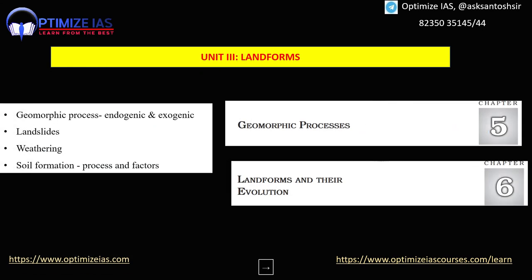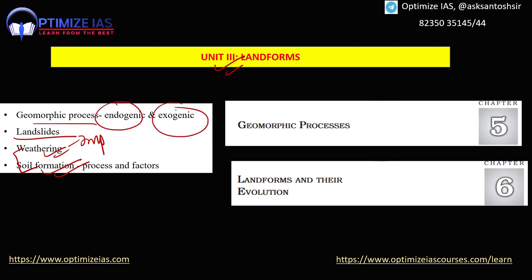The next important theme is landforms. This is not very popular, not very important. I would put this as a secondary chapter. So within this chapter, guys, weathering is a very important theme. Last year there was a question on weathering and soil formation. These two are the most important ones. You can also read landslides and geomorphic processes, what are endogenetic and exogenetic processes. So in landforms, guys, these two chapters are there, and within them these are the two important themes.